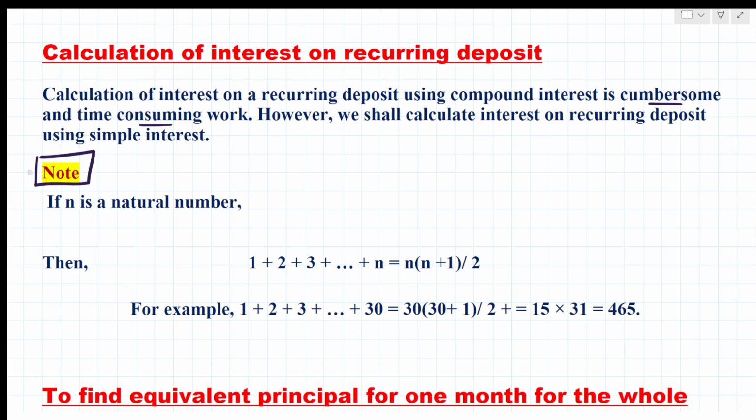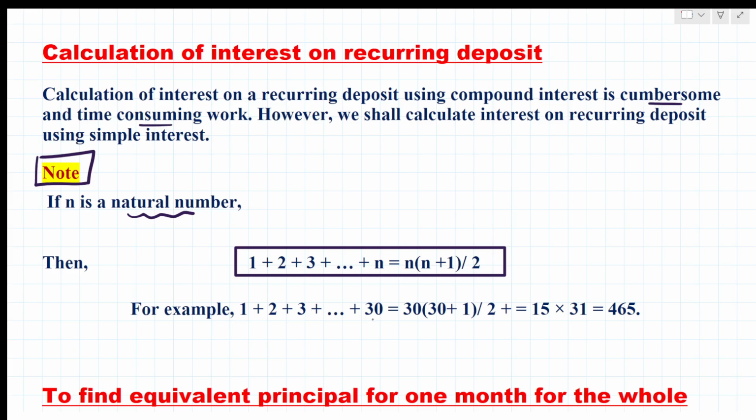If n is any natural number, then 1 plus 2 plus 3 plus up to n equals n into n plus 1 divided by 2. This will be the formula. For example, 1 plus 2 plus 3 up to 30.